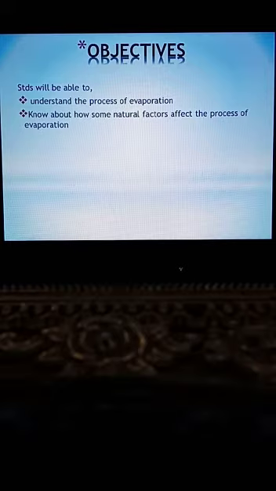Students will be able to understand the process of evaporation, that how evaporation takes place, and then know about how some natural factors affect the process of evaporation. Now let's start with the first topic, which is evaporation.